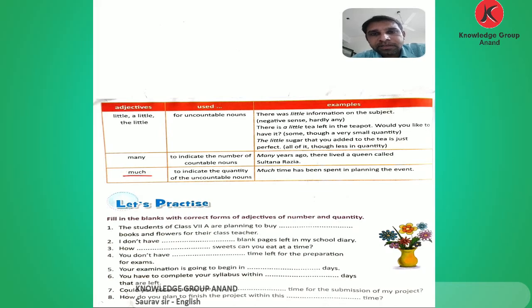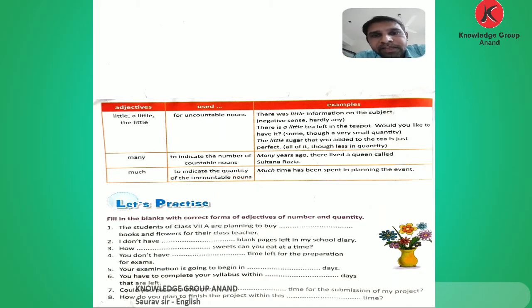Now much is used to indicate the quantity of the uncountable noun. Where we use much oil, much time. Here given, much time has been spent in planning the event. We use much for the uncountable noun.